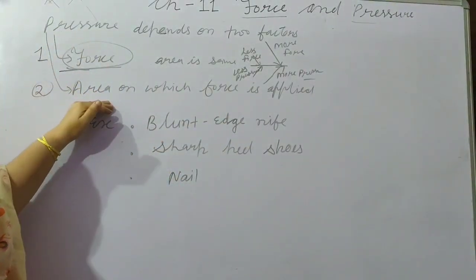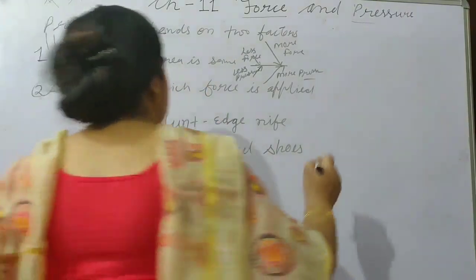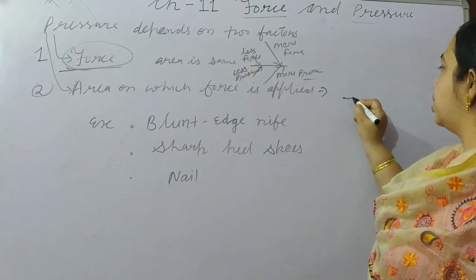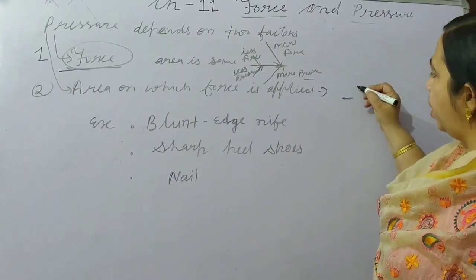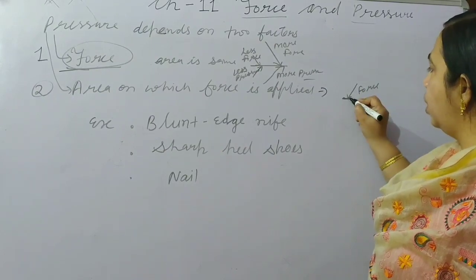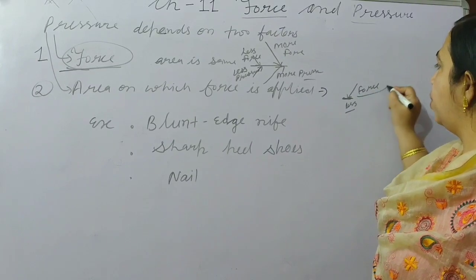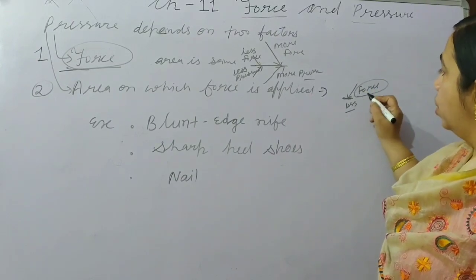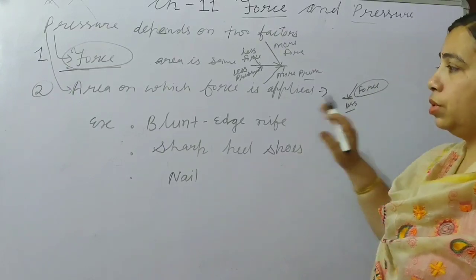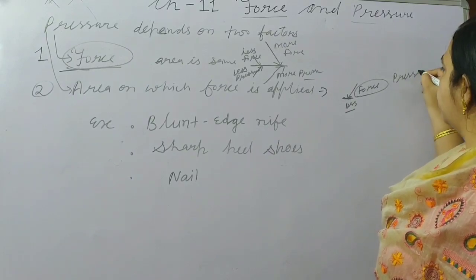The second factor is the area on which the force is applied. If the area is less, if there is a small area, and we are applying this quantity of force, then due to the less area, this force gives more pressure. So the pressure will be more.